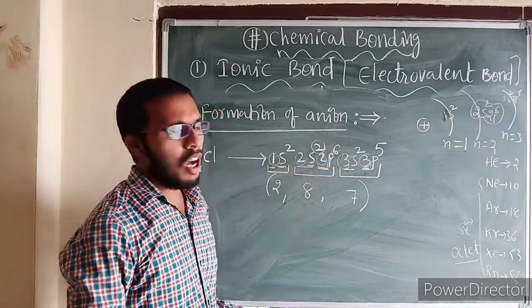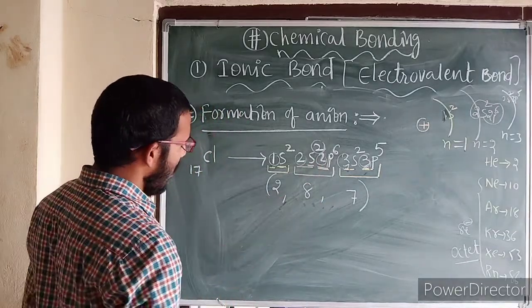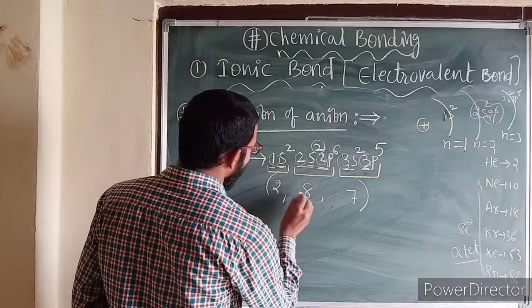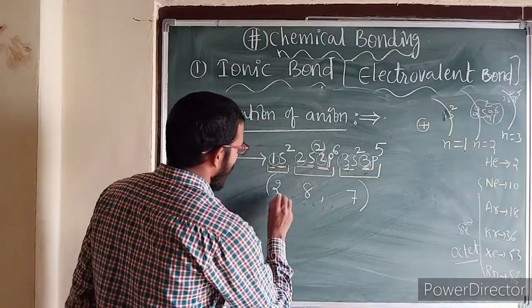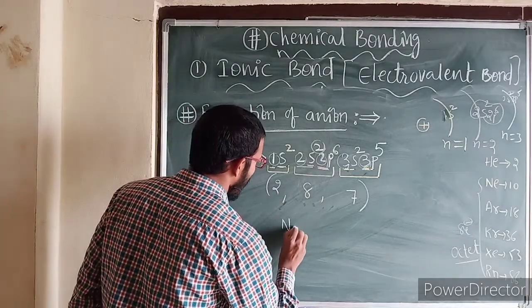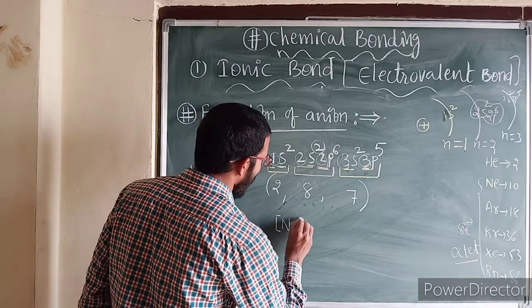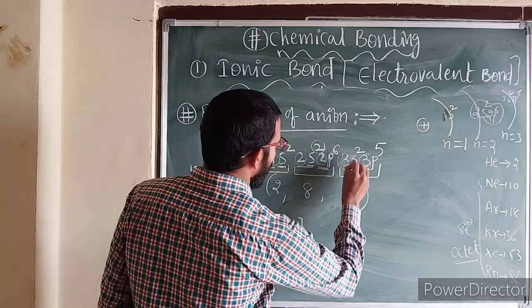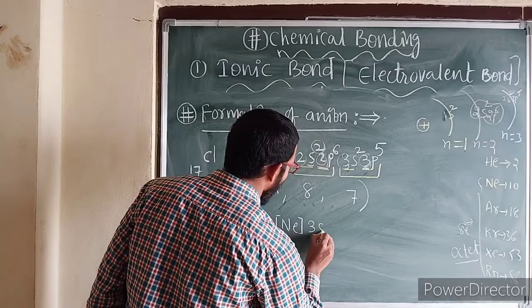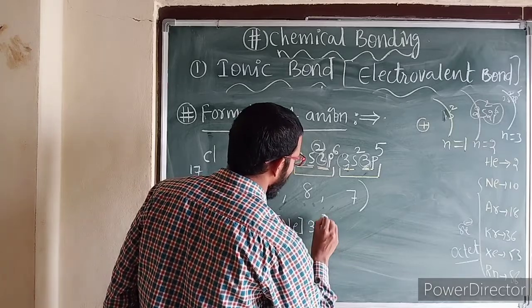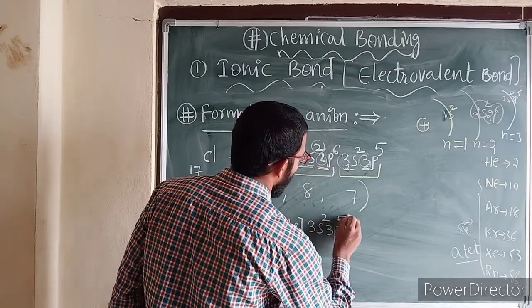This is called the orbital method. After writing this, see here, up to 2 plus 8 means how many electrons? 10 electrons. 10 means this can be written here as neon. Okay. Now valence electrons we need to write as it is, 3s2, 3p5.